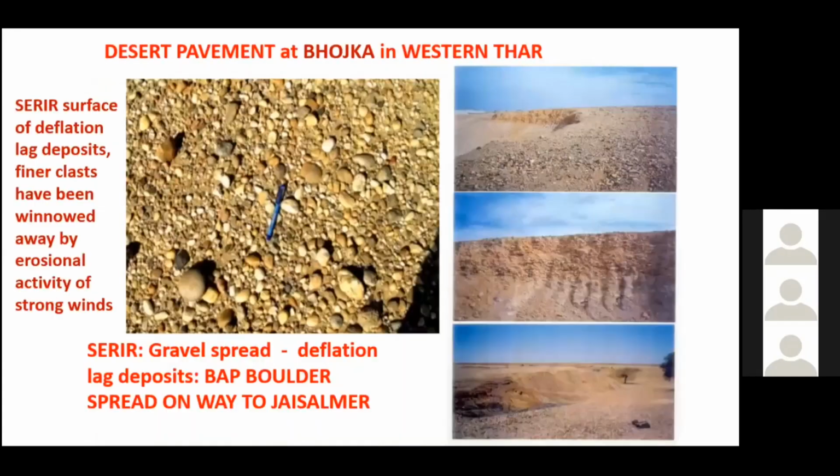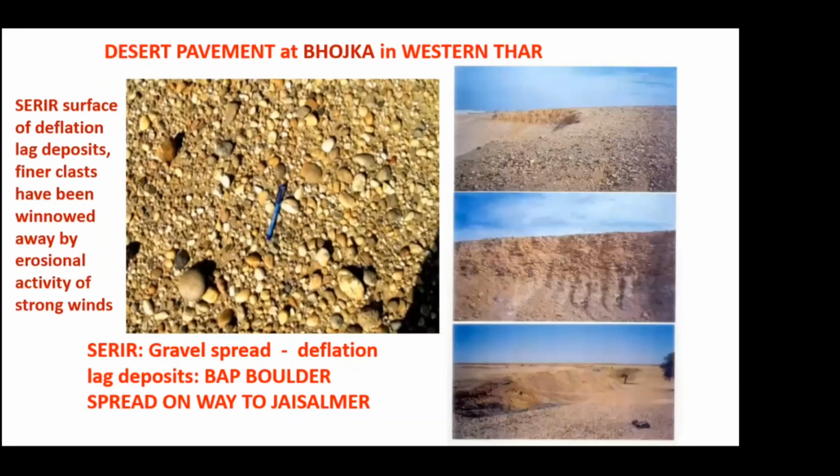And again, desert pavement is another important component of the desert environment. And we have this sarir or gravel spread. Our Bap boulder spread and Bhojka is the area on the way to Jaisalmer, wherein such gravelly features, such coarse clastic features are seen.